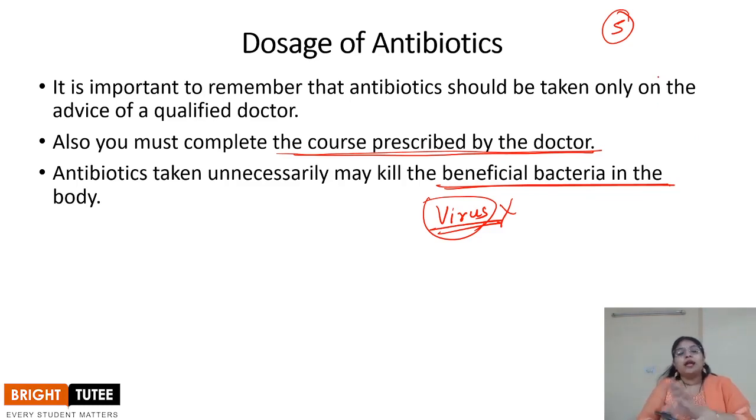So this was a type of medicine which is produced and is used widely in the medicine industry. Now another discovery which is very, very important is effective against this particular microorganism, that is virus. We've seen that virus is a kind of microorganism which is not affected by any kind of antibiotic. So how do we fight, or how do we avoid getting the diseases that are caused by virus?